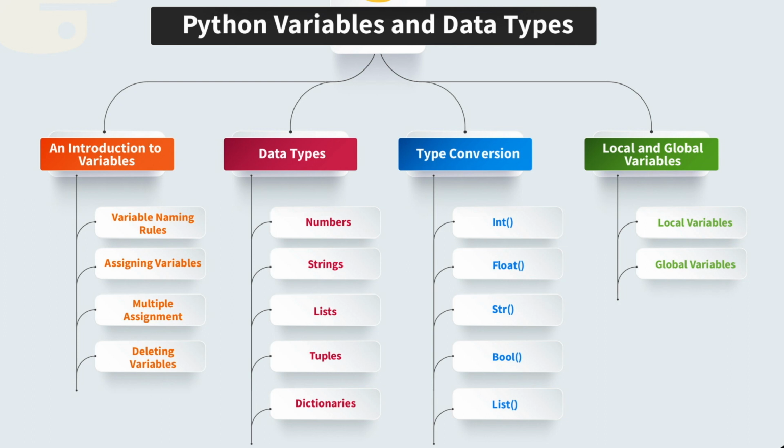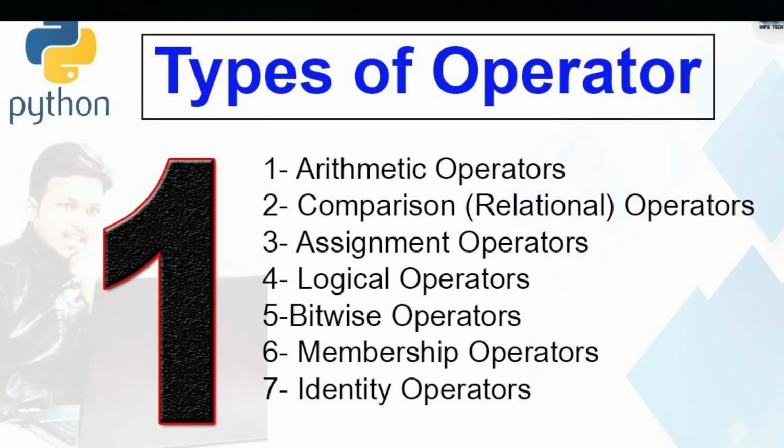With the data types we can do various operations. In Python we have different operators like arithmetic, logical, relational and conditional operators. Arithmetic operators are used for performing normal addition, subtraction and so on. Here we have plus for addition, minus for subtraction, slash for division, asterisk for multiplication, and double asterisk for power.